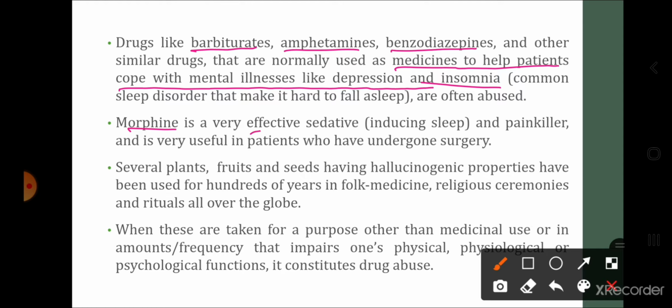Morphine is a very effective sedative, that is a sleep-inducing chemical, and painkiller, and it is very useful in patients who have undergone surgery. Now morphine is also used as medicine. Which medicine?